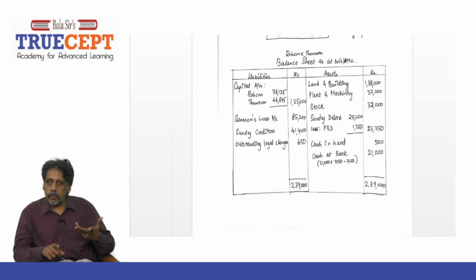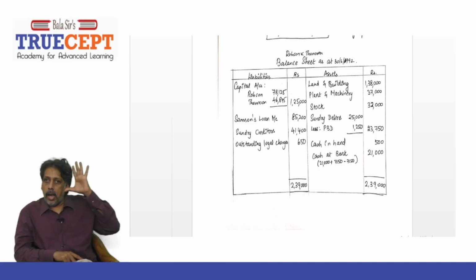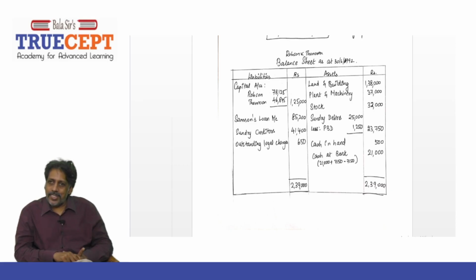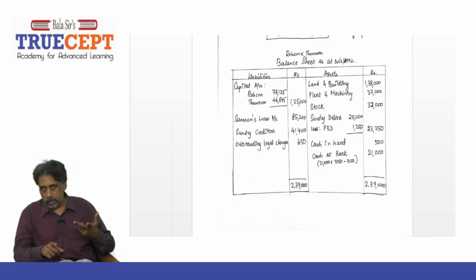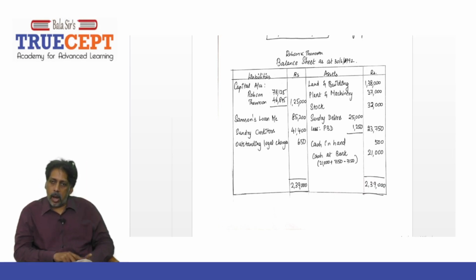What is the first item? Capital. Partner's capital. Under that for Robson, 78,125. And then for Thompson, how much? 46,875. Very good. Adding both, 1,25,000 capital. If you want, you can add both and show 1,25,000 capital. And then comes Samsung's loan account, amount due 85,200. Samsung, right? Which is rupees 85,200 liability.